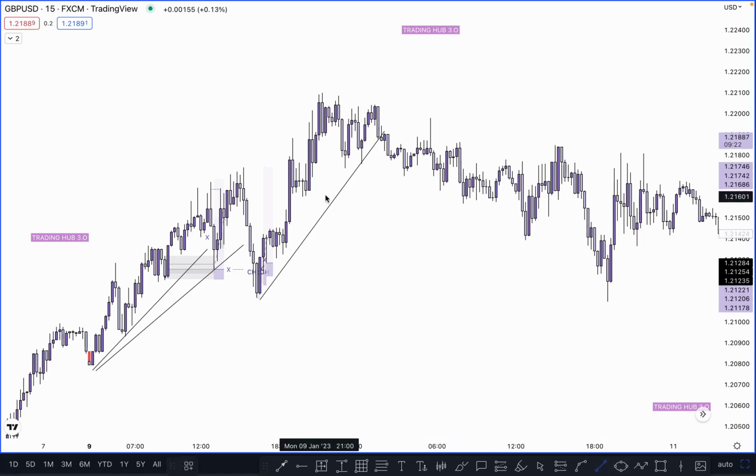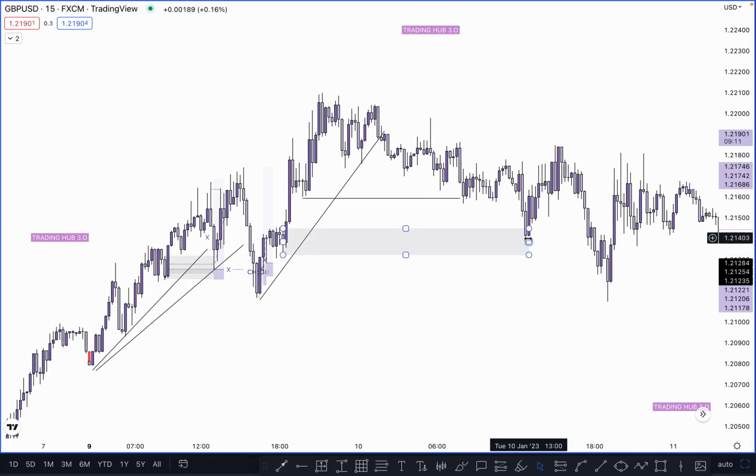You can see here, where is our inducement in this leg and where is our pullback? This one. So this one is our inducement. After this inducement, where is our POI? Where is our order block? This one, right? So when price taps here, you can simply switch into the lower time frame, 1 minute, and you can definitely buy here because this is our trend line liquidity. Correct, because the market momentum is bullish. Once the market momentum is bullish, wait for the inducement to be taken out, wait for trend line liquidity. The same thing happens here. Trend line liquidity takes out the inducement, taps on your POI, you can buy here.